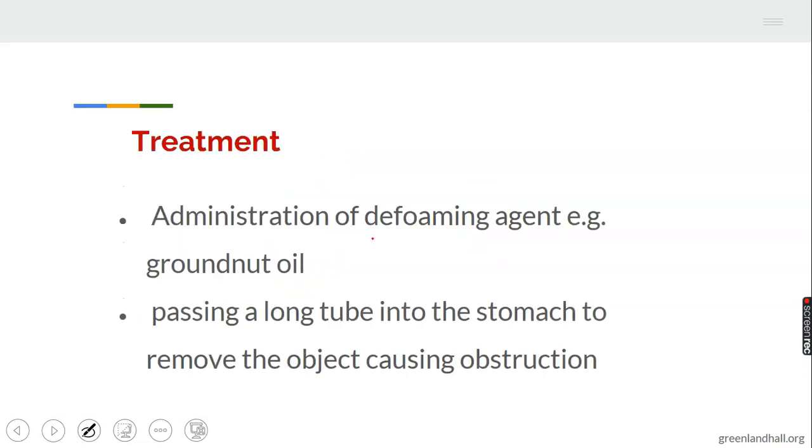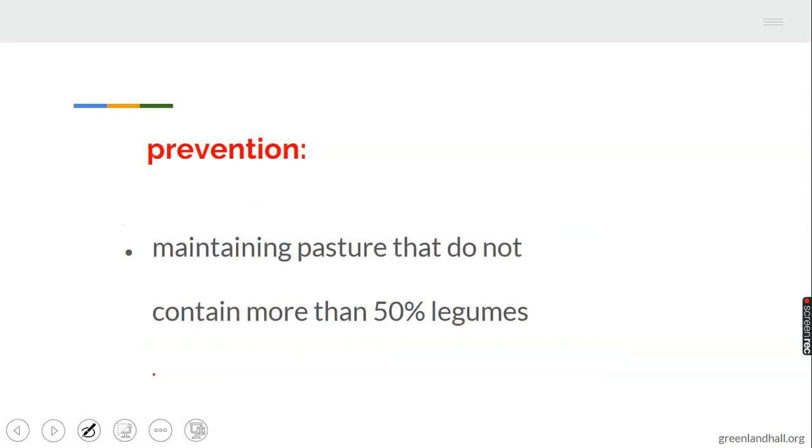Another one, we have the treatment of this disease. 1. Administration of defoaming agents like groundnut oil. Defoaming agents like groundnut oil can help in the treatment of bloat. We also have passing a long tube into the stomach to remove the object causing obstruction. That will be done by veterinary officers. A tube will be passed down to the stomach of these animals to remove the obstruction, the gas present in their system. Let's take note of that.